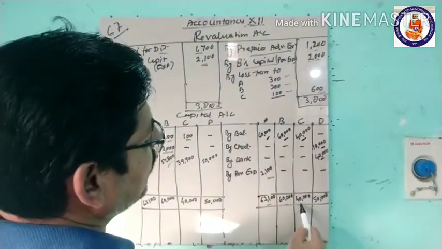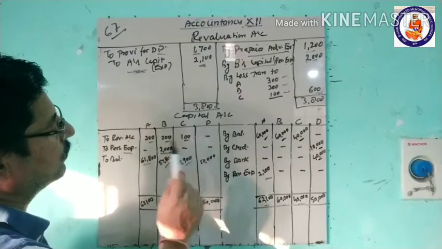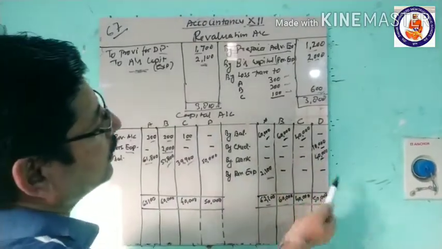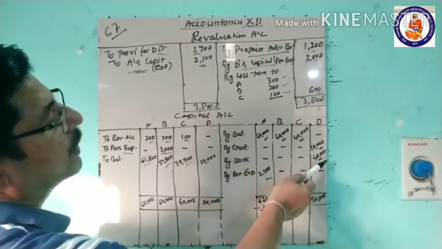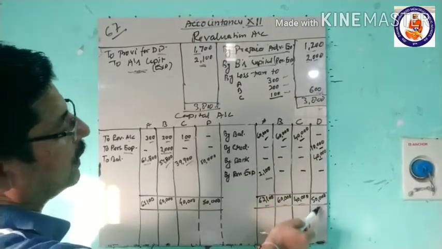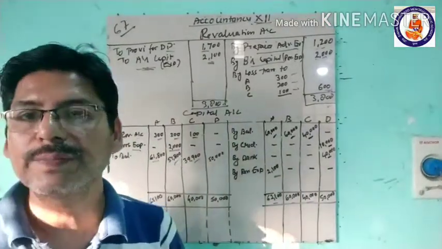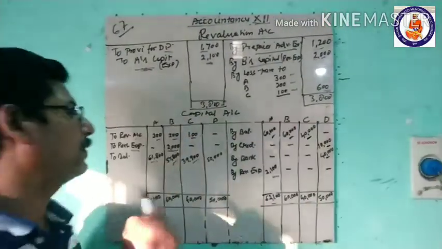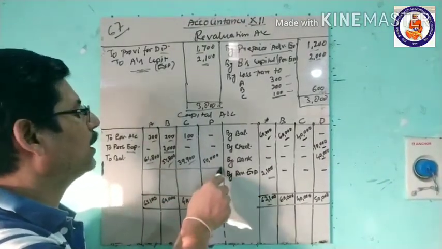Then C, 40,000. When we deduct 100 from this, it is 39,900. Then D's balance is 50,000, and here nothing is debited to his account, so his capital account balance is 50,000. So these are the balances of the partners' capital accounts.